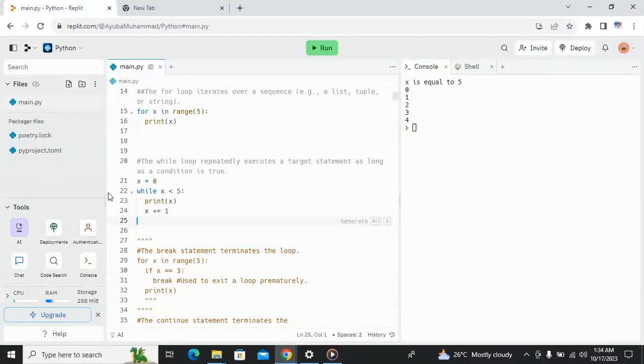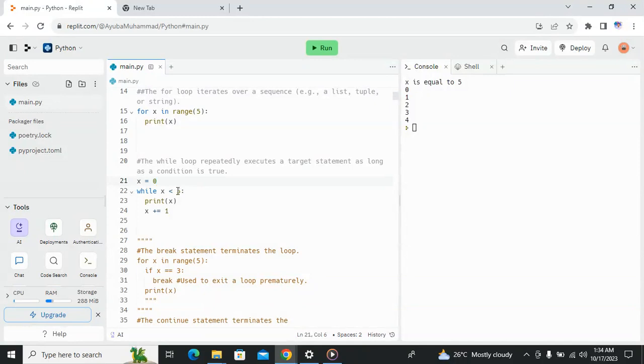This one has to check the condition every time whether it's true. If it is true, it's going to enter the loop and print it out. If it is not true, then it's going to come out of the loop. So we declare x to be 0. While 0 is less than 5, yes, we know 0 is less than 5. So we are going to print this and increment by 1. So 0 plus 1 will now turn to 1. The next iteration is going to be 1.